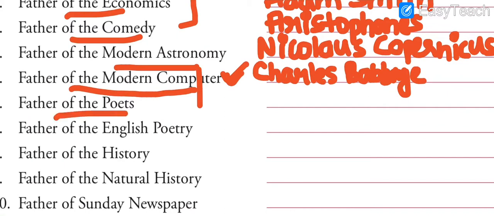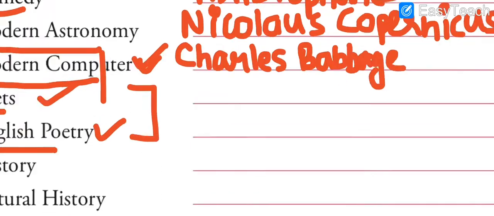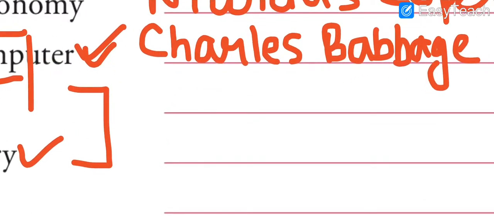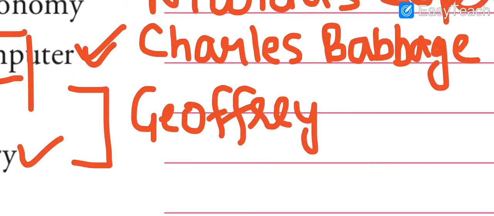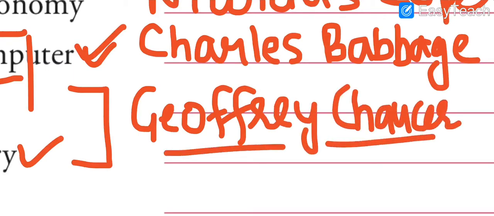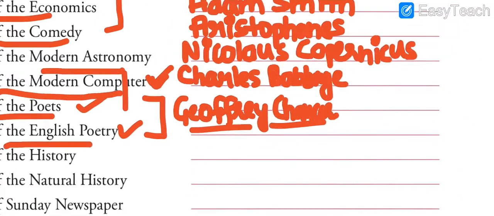Father of the poets or father of the English poetry. These both are the same. This is Geoffrey Chaucer. So I'm writing it here so that you can get to know. It's Geoffrey Chaucer. Okay. So father of the poets or father of the English poetry is the same.